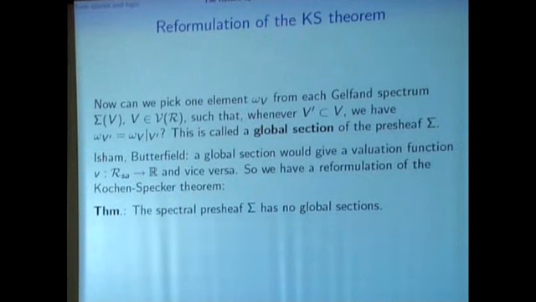And doing this is called a global section of the presheaf in category theory. And now Isham and Butterfield showed, and my paper generalized this to all von Neumann algebras, that having such a global section would mean having a valuation function. This condition exactly means what you do in different contexts must fit together in the right way. And then you see you would have a valuation function. This cannot work. So we know we can have no global section for this presheaf.